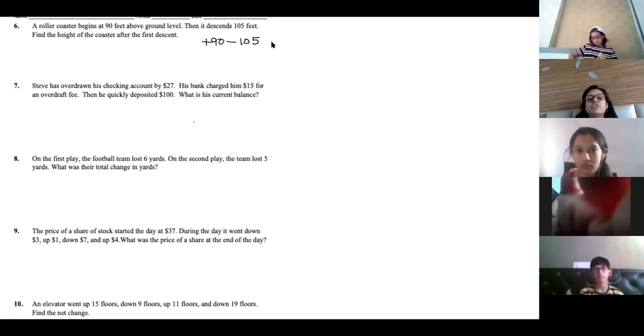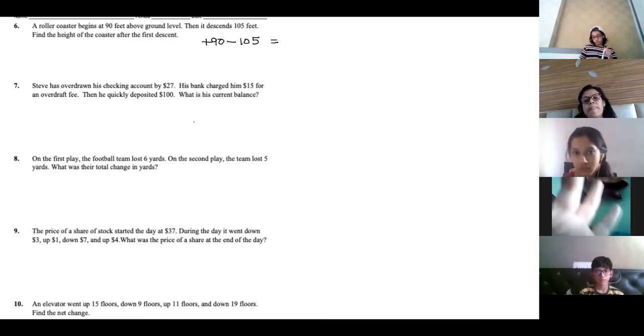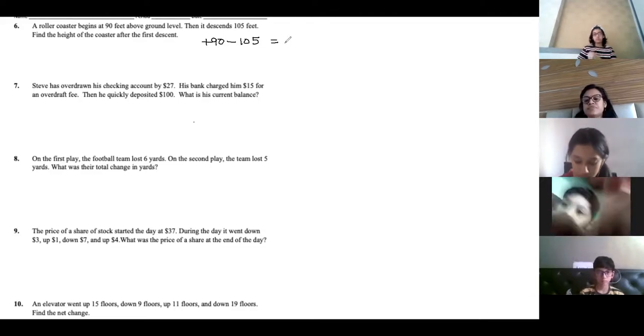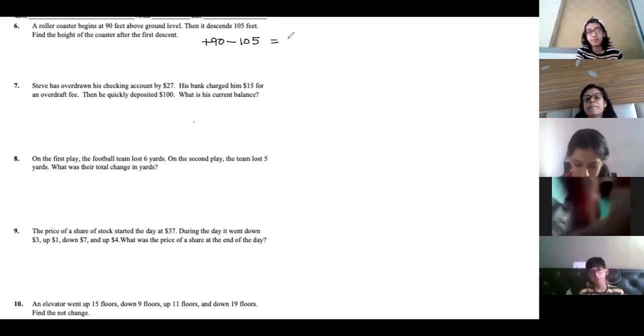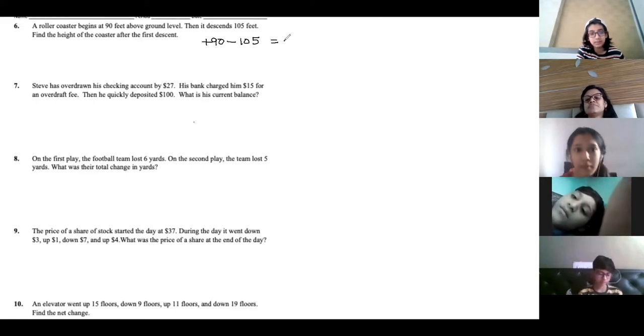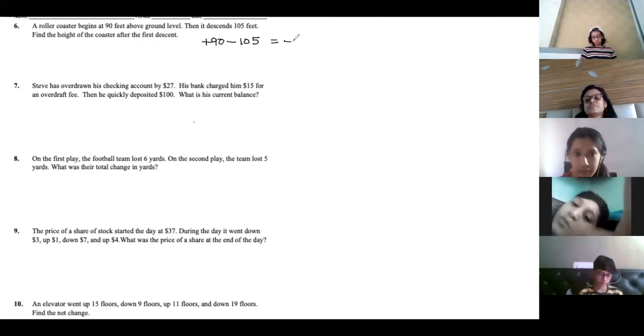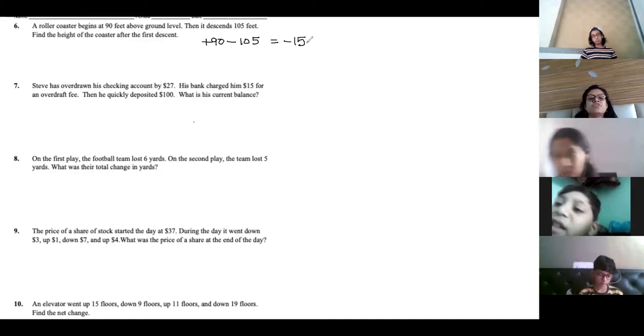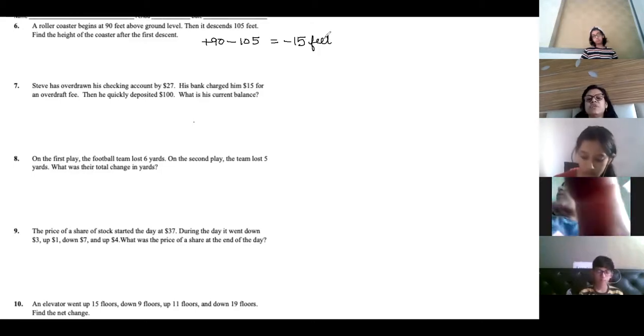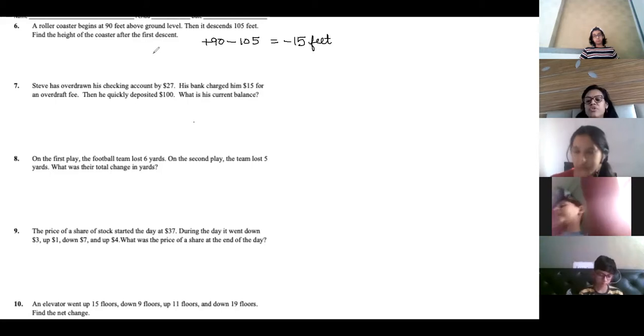Find the height of the roller coaster. What is the height now? With the greater sign, minus. The answer will be minus 15 feet. Yes, write down the answer. Question also, if you want, you can write. Otherwise, you can copy it later.